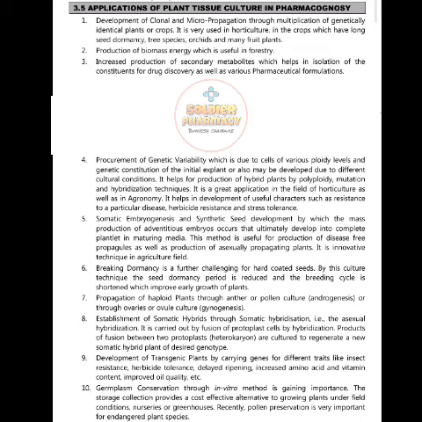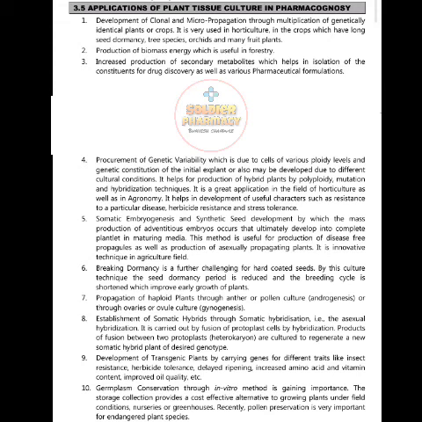Then sixth, breaking dormancy, which is challenging for hard-coated seeds. By this culture technique, the seed dormancy period is reduced and the breeding cycle is shortened with improved early growth of plants. Then seventh, propagation of haploid plants through anther or pollen culture, androgenesis, or through ovary or ovule culture, called gynogenesis.